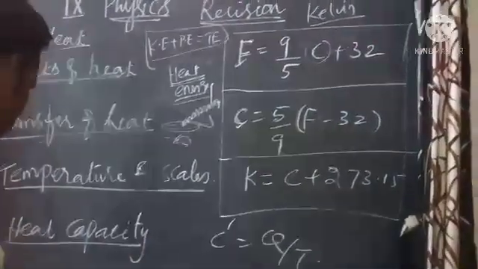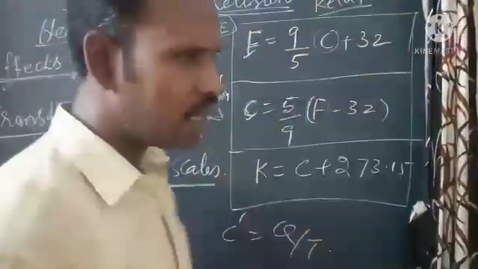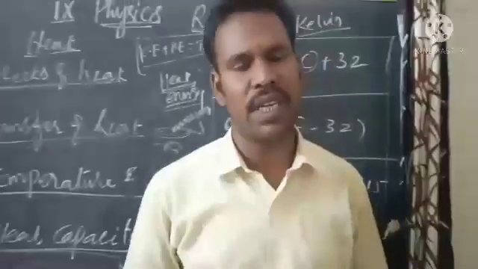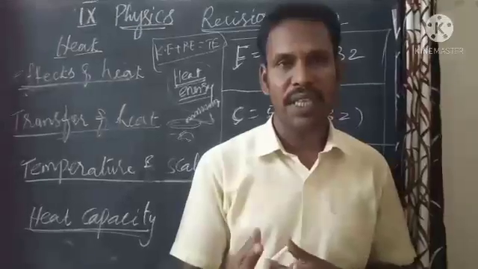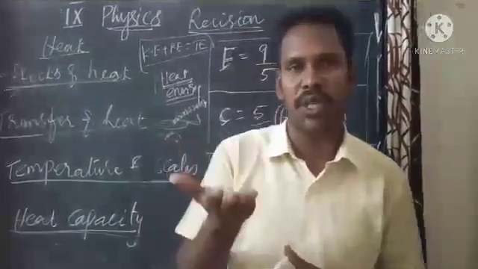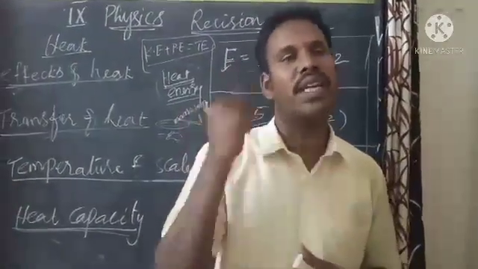Another one is heat capacity. The heat capacity of a system is very essential. It is the amount of heat energy required to raise the temperature of a body by 1 degree Celsius.